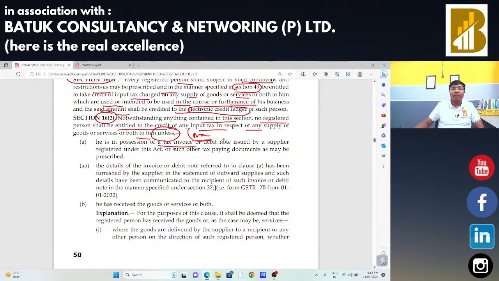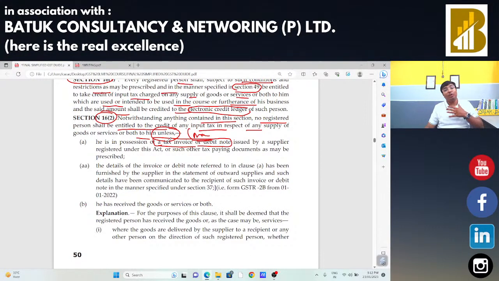First condition: tax invoice or debit note. Whenever I am going to take any input tax credit, the condition is that I have the invoice or debit note, and without that invoice or without that debit note, I am not eligible to take the input tax credit. The invoice or debit note can be in digital form or physical form. That is okay, but there is a requirement that the document should be with that particular person.